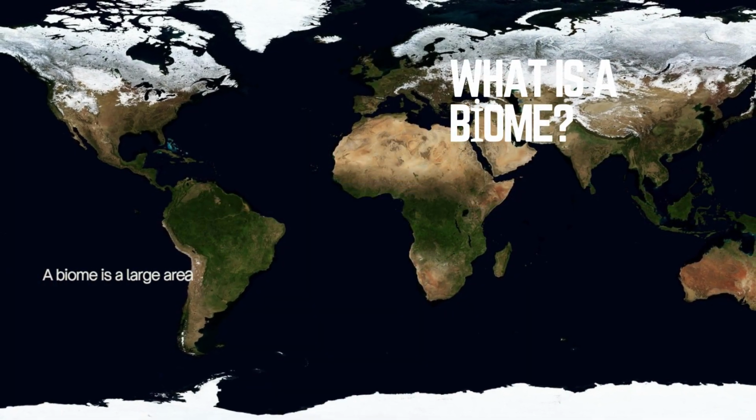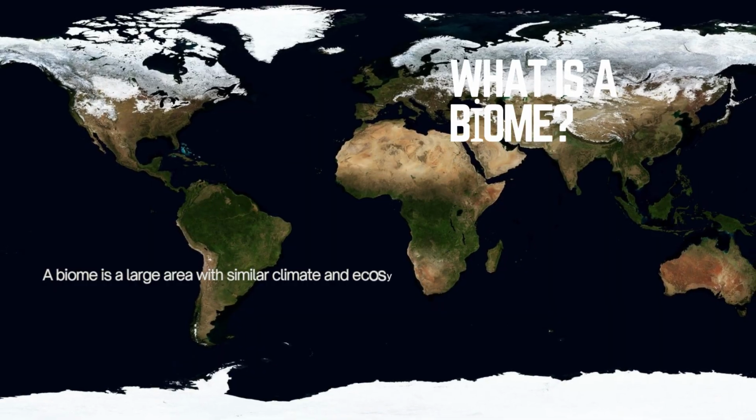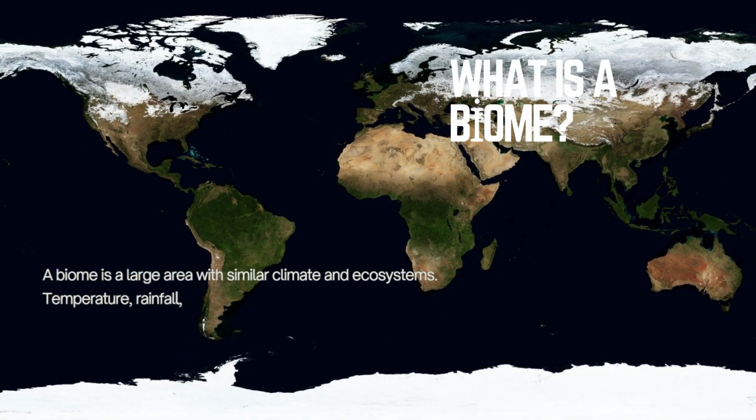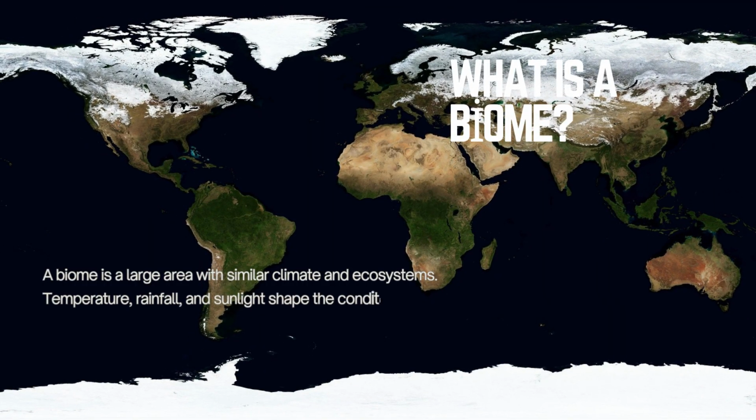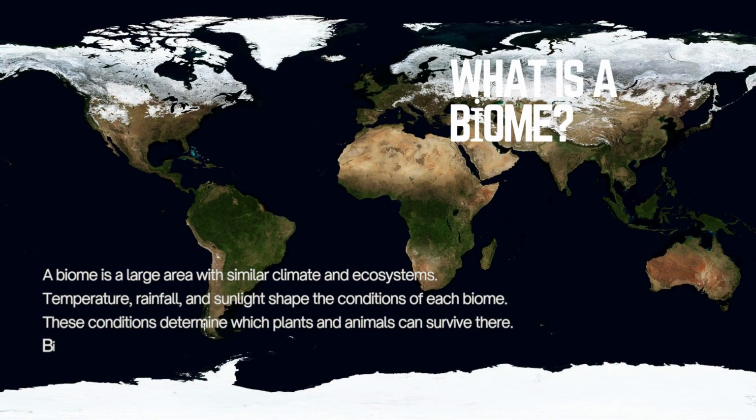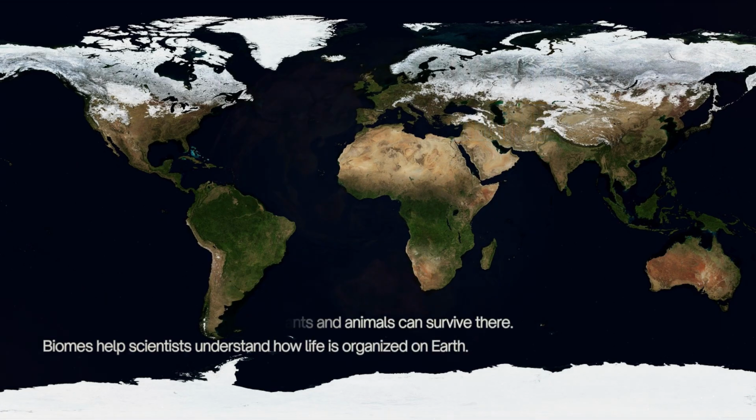A biome is a large area with similar climate and ecosystems. Temperature, rainfall, and sunlight shape the conditions of each biome. These conditions determine which plants and animals can survive there. Biomes help scientists understand how life is organized on Earth.